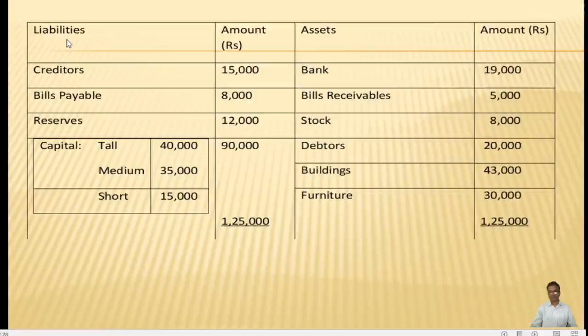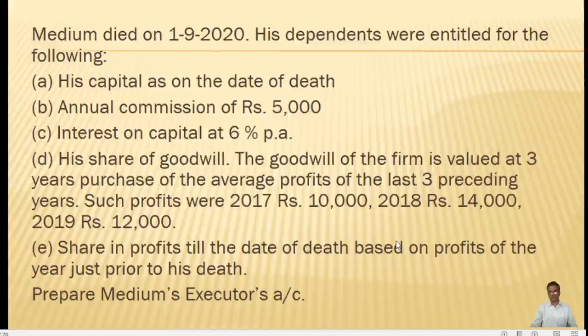The balance sheet shows on the liability side creditors 15,000, bills payable 8,000, reserves 12,000, capital of Tall 40,000, Medium 35,000, Short 15,000. On the asset side, bank 19,000, bills receivable 5,000, stock 8,000, debtors 20,000, buildings 43,000, furniture 30,000. Total on both the sides 1,25,000.